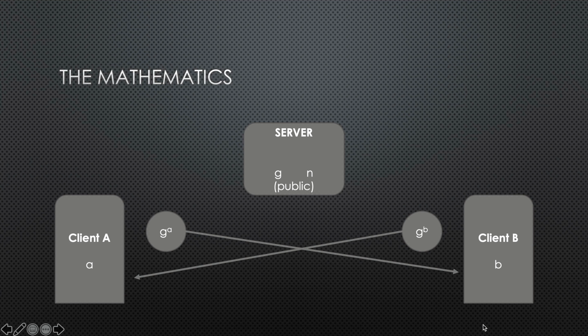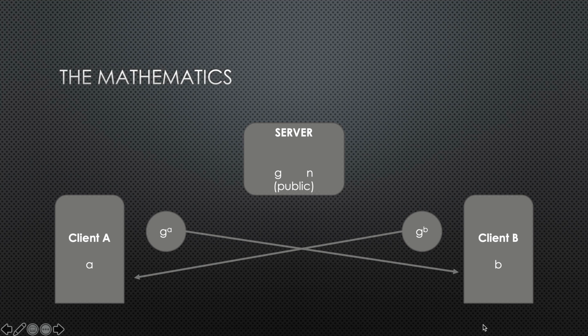Now this number is randomly generated and it's private. They just do this on their device and they don't share it with anyone. So client A might generate a random number A and client B might generate a random number B. So we have two numbers generated on each of the devices.